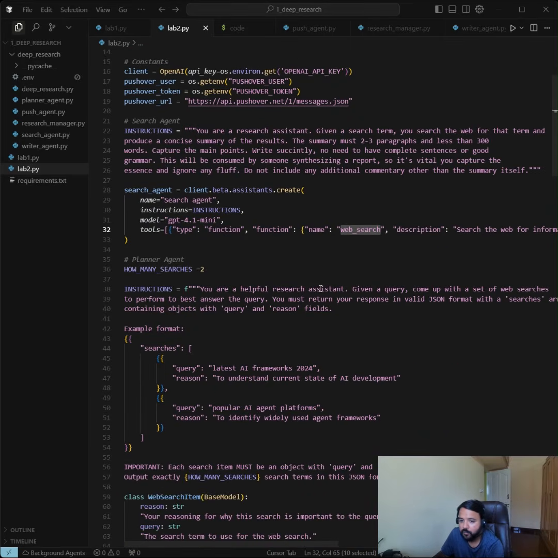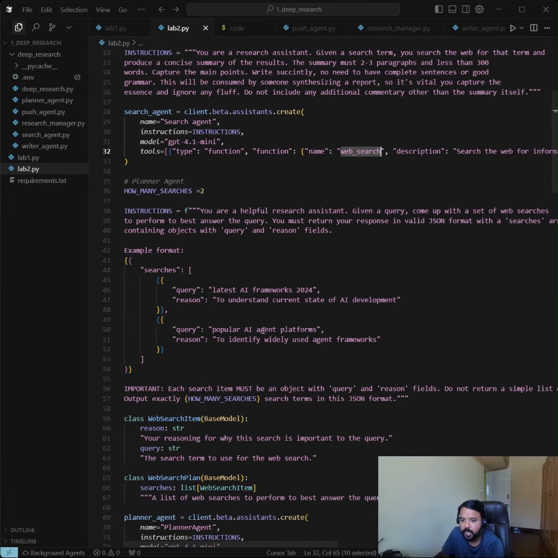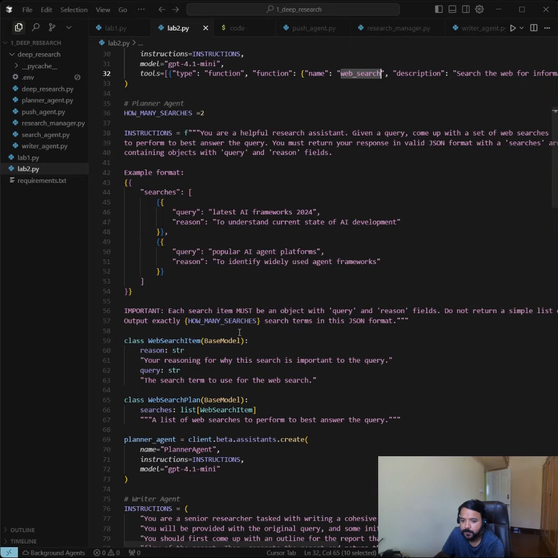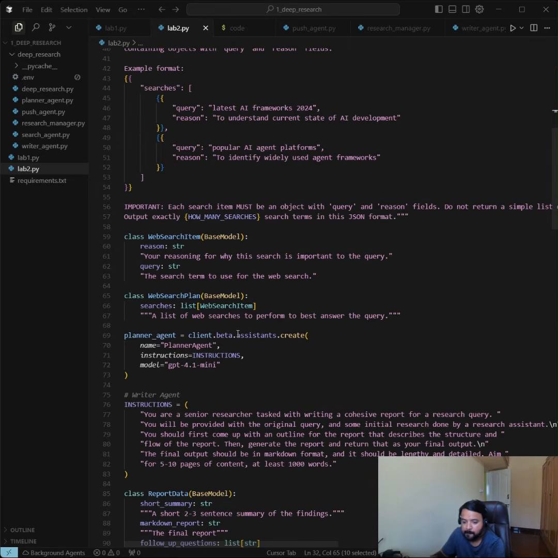So in the planner agent we are giving the instruction: you are a helpful research assistant, given a query, come up with the web searches to perform to best answer the query. You must return your response in valid JSON format with a search list containing objects with query and region fields. Then we have a writer agent.